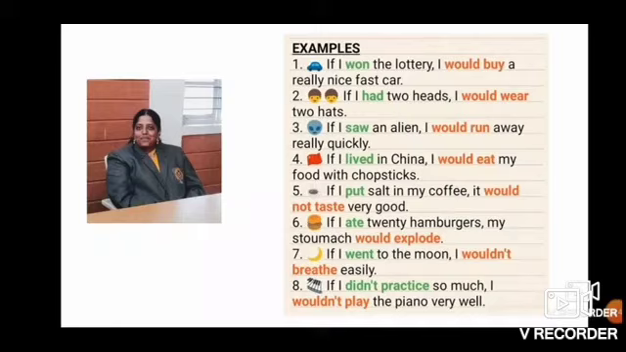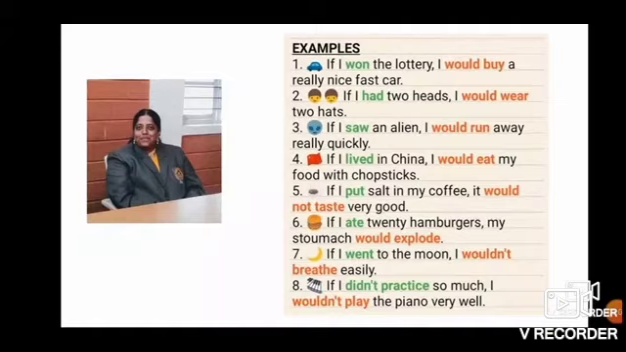It means he has not won the lottery yet. It is impossible. He is just telling it as a possible way. If I won the lottery. If I had two heads, I would wear two hats. It is highly impossible. Okay.